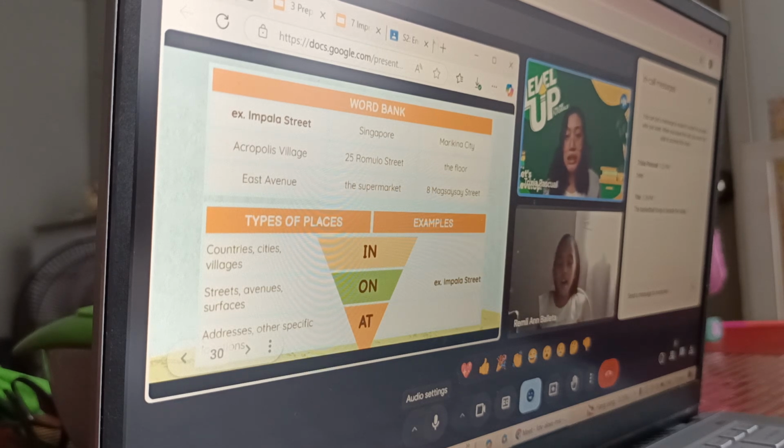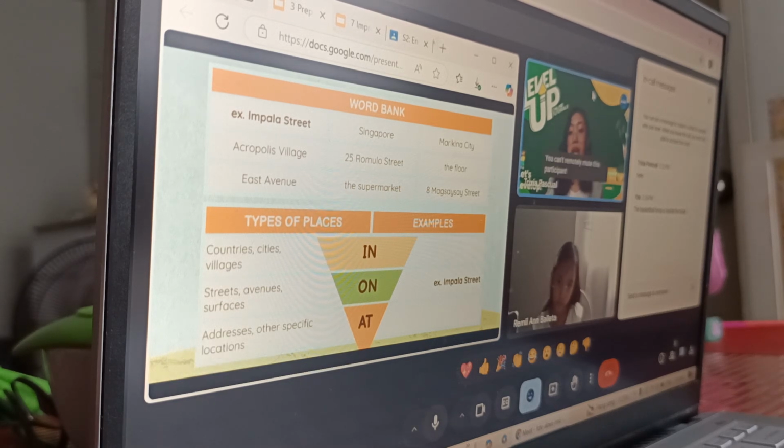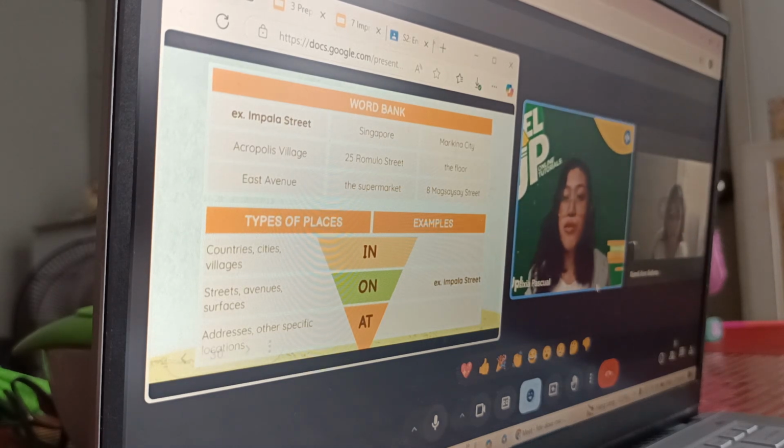For example, these are the word banks that we have. Example, Impala Street. So it is a street. So what am I going to use? So I will be putting it here: on Impala Street. Can you try to choose another word bank?